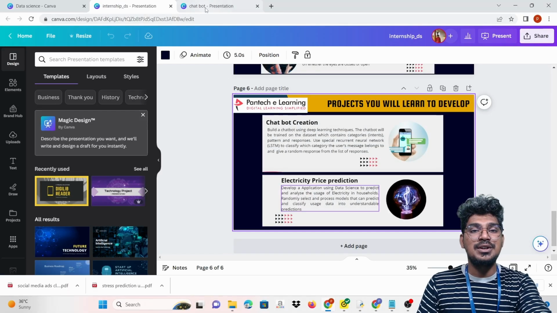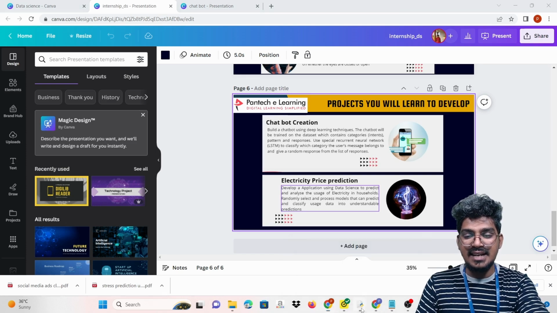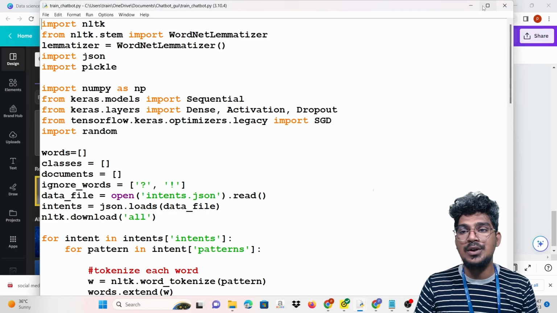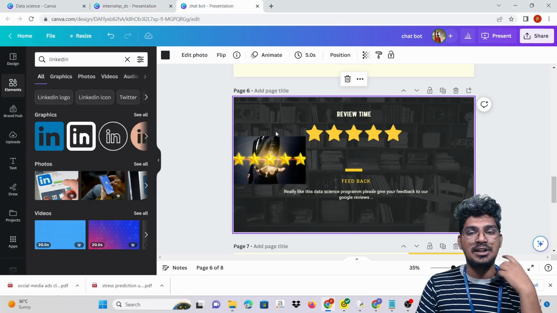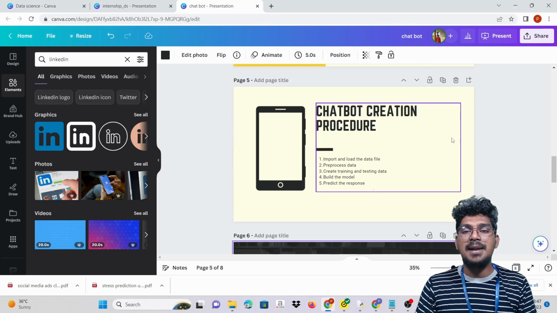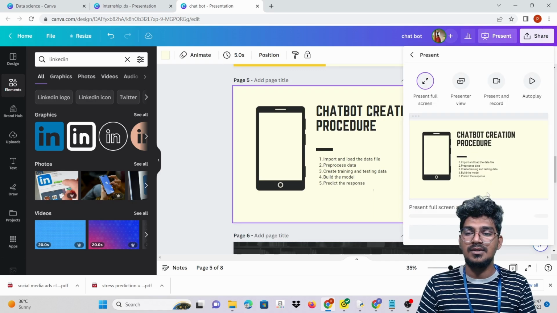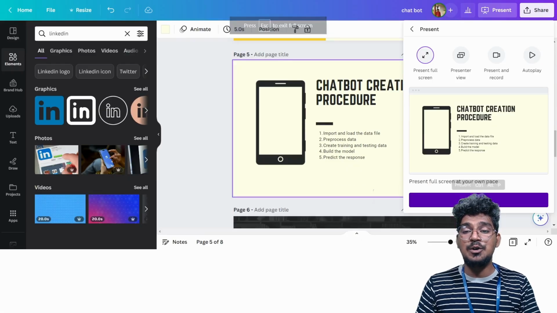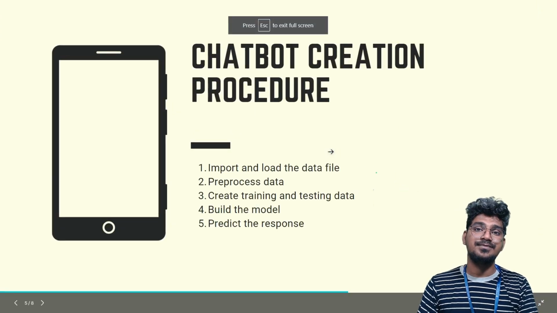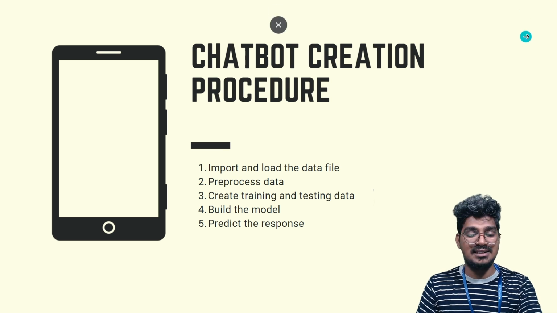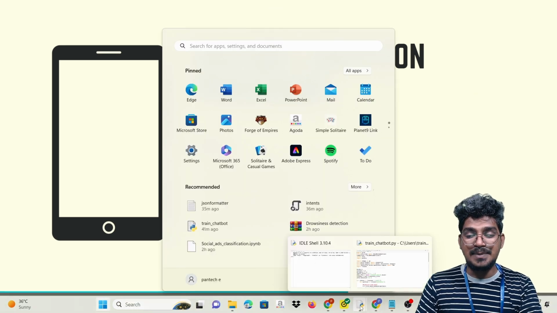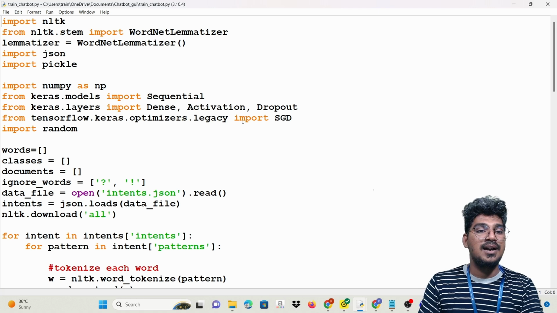Now I'm going to get into the topic. I'm going to open IDLE and the train code here. Before that, I will open the chatbot creation procedure and explain it one by one, so that you can understand it. First, importing and loading the data files. I'm going to open this particular file here.